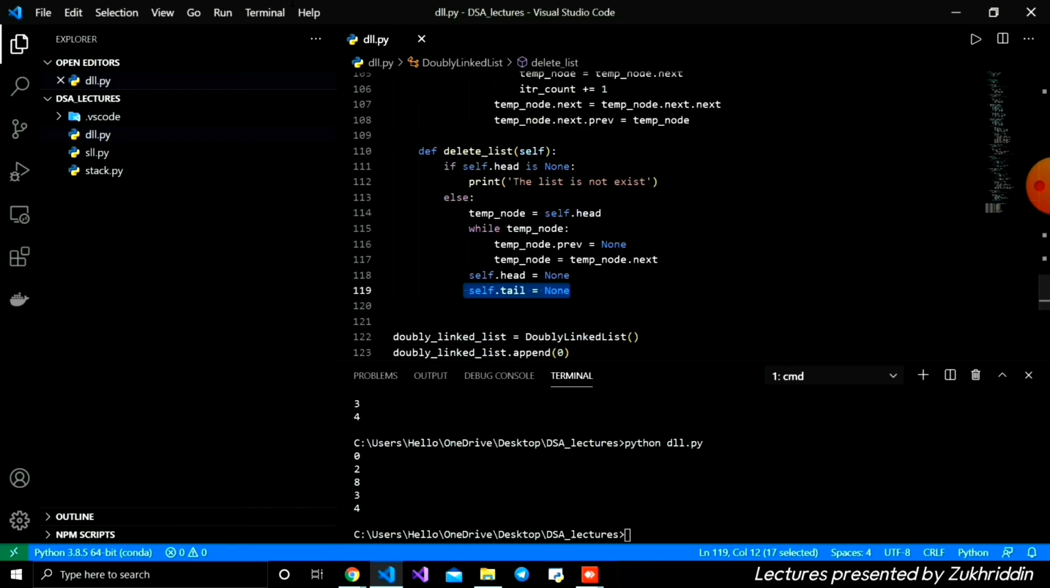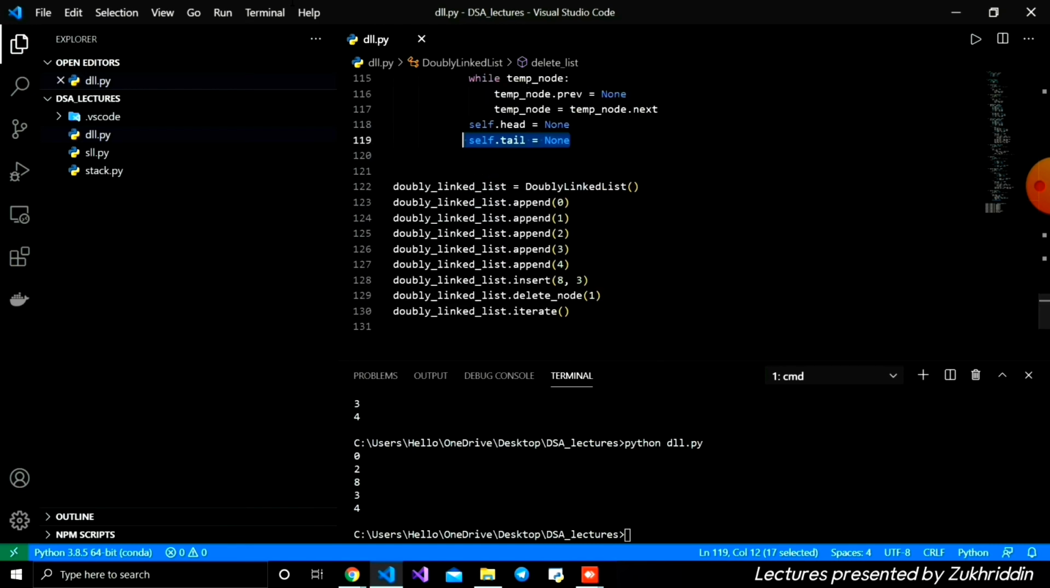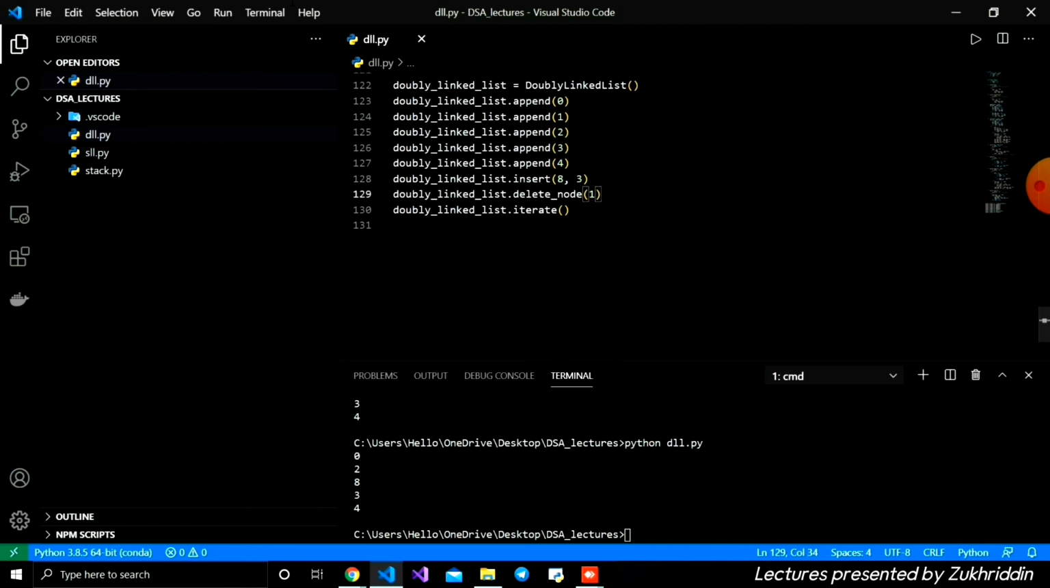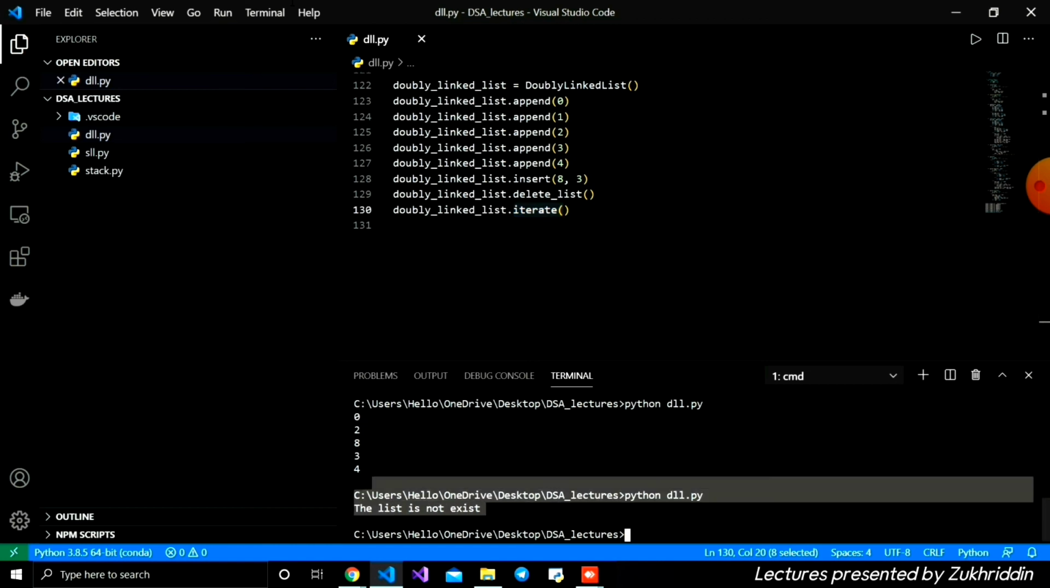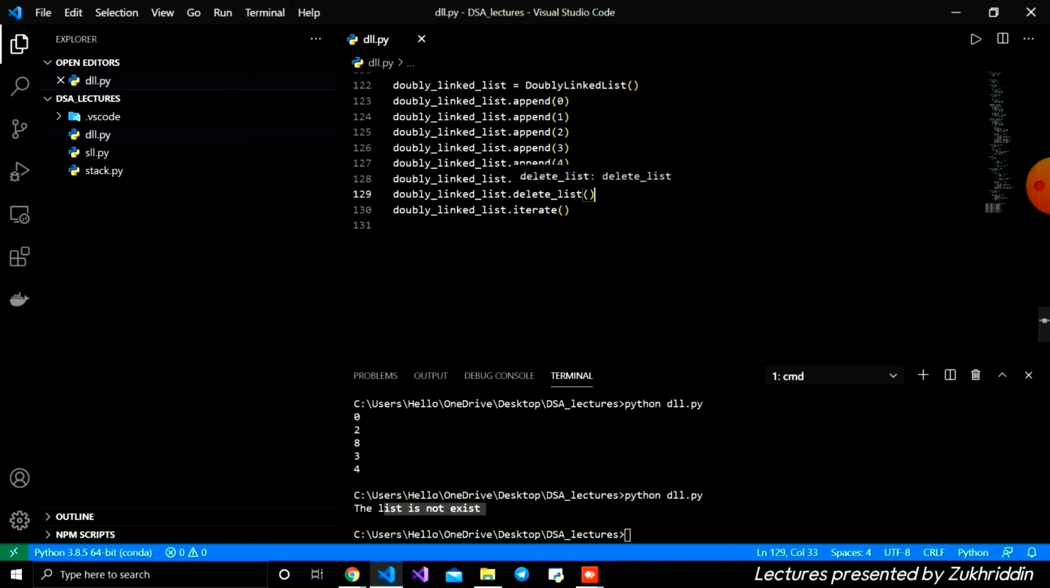Let's check and delete the entire list also. Save it, and here for delete we are going to delete the list, like this. Let's check it. If you see here, it says the list does not exist, which is the message we print whenever we iterate and the list does not exist. And this is how our delete function looks.